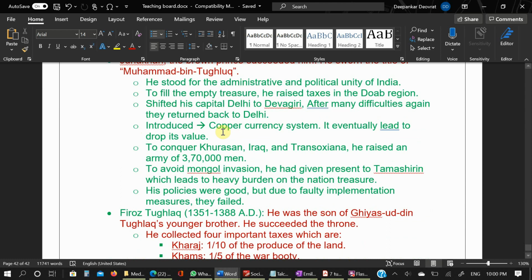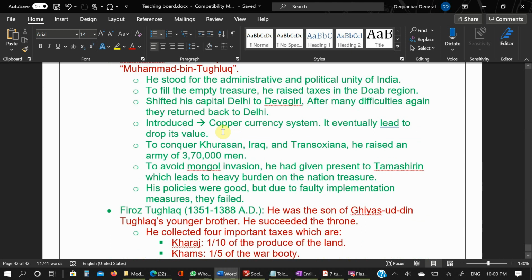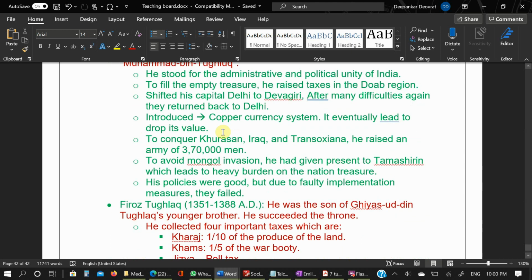This token currency experiment cost him dearly, because people began to forge currencies, and the new coins were not accepted in the market. So the sultan stopped the circulation of token currency and exchanged the silver coins for the bronze coins. This initiated the stale currency.